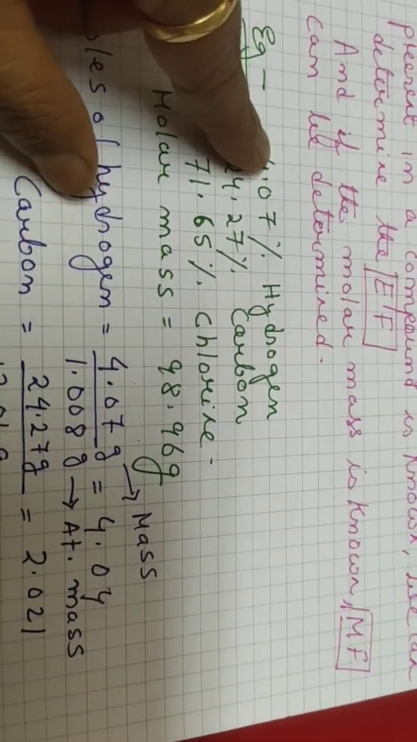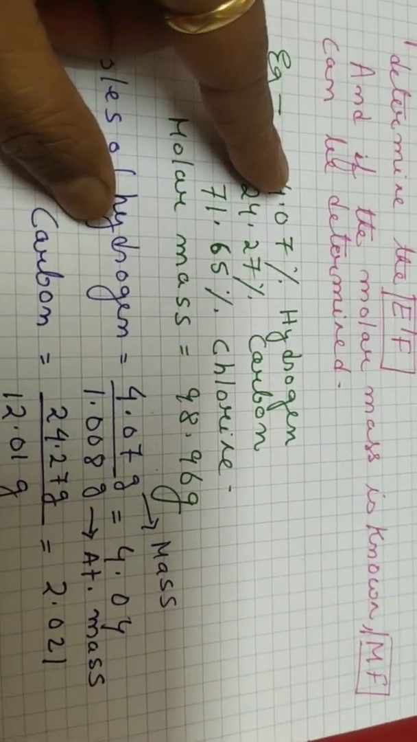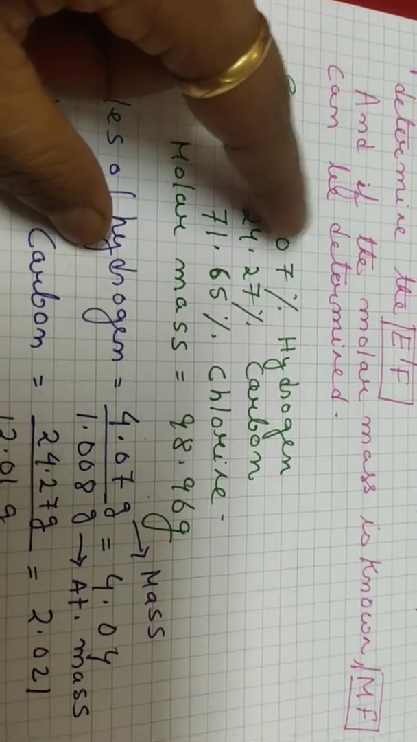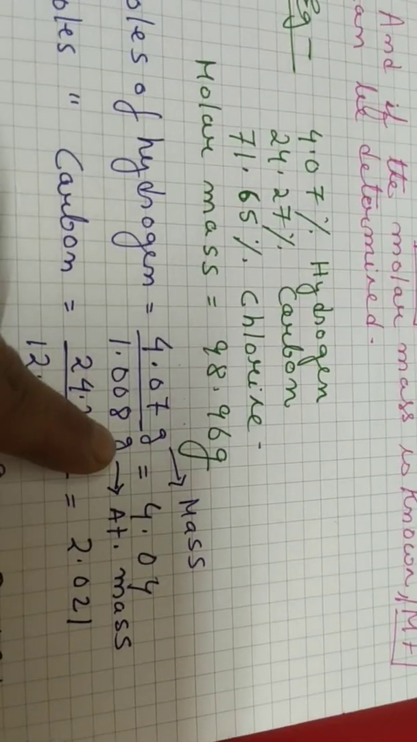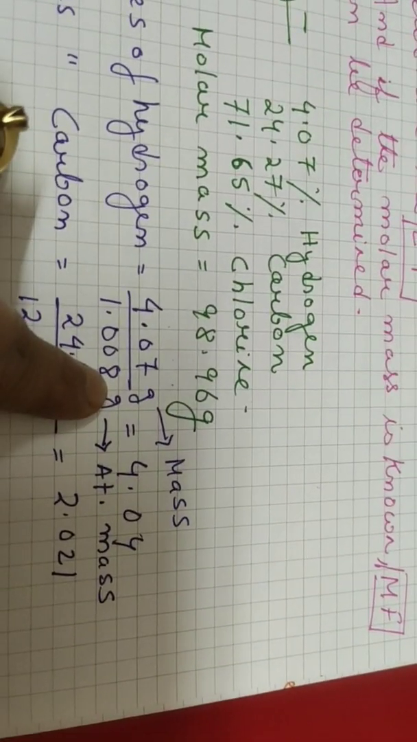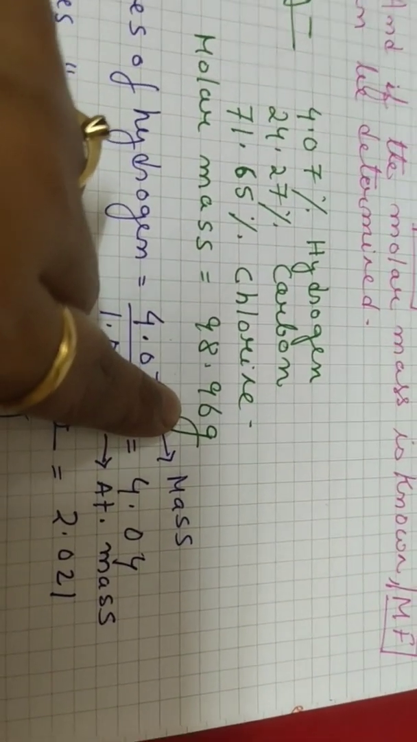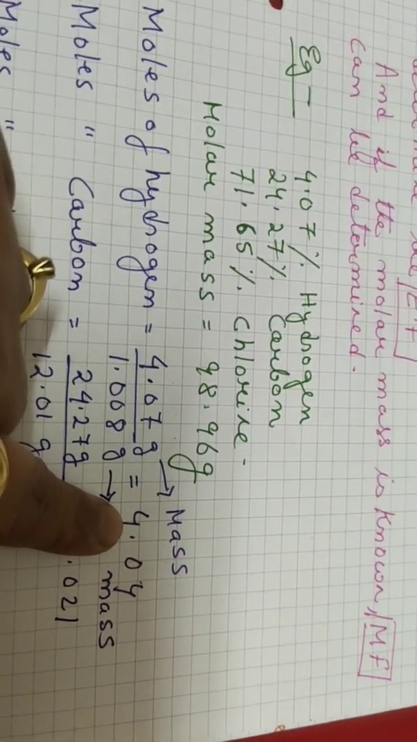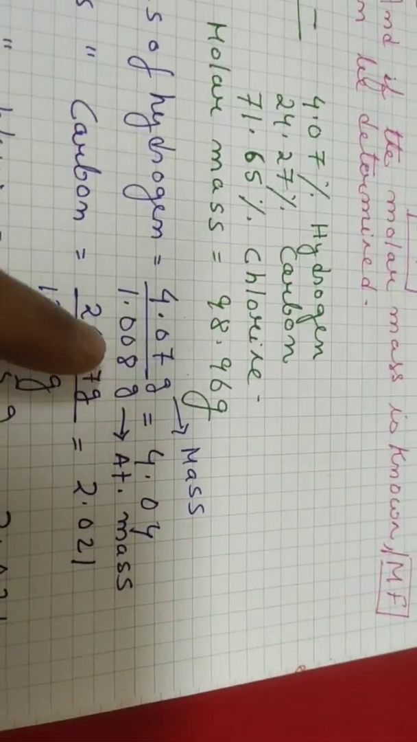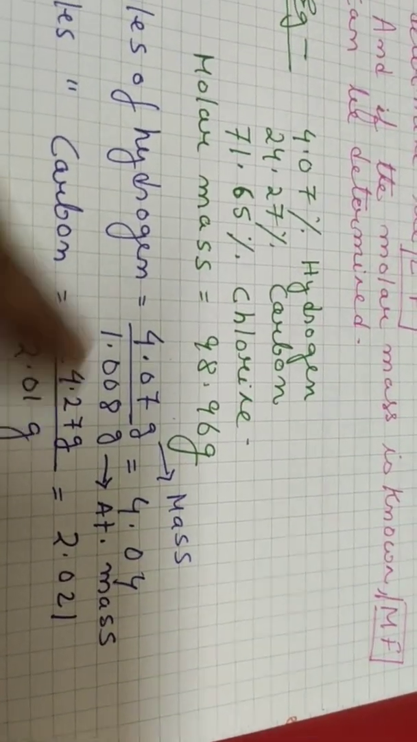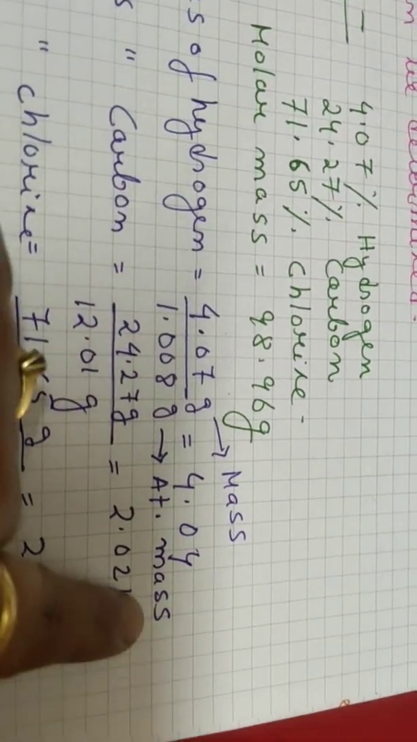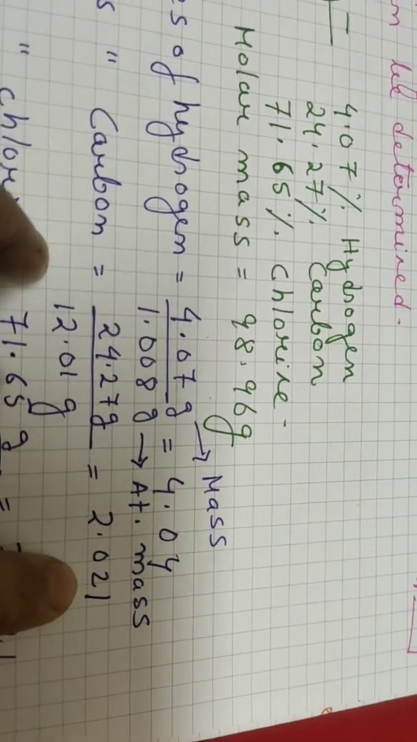See, this is in a percentage. So if it is in a percentage, we can easily convert it because it is in 100 gram, it is 4.07 gram. So 4.07 gram divided by the original atomic mass of that hydrogen atom. So this is the atomic mass and this is the mass which is given here. So if we divide it, we get 4.04 moles. For carbon, similarly, it is 24.27 which is given here. So it is divided by its atomic mass and we will get the ratio as 2.021.